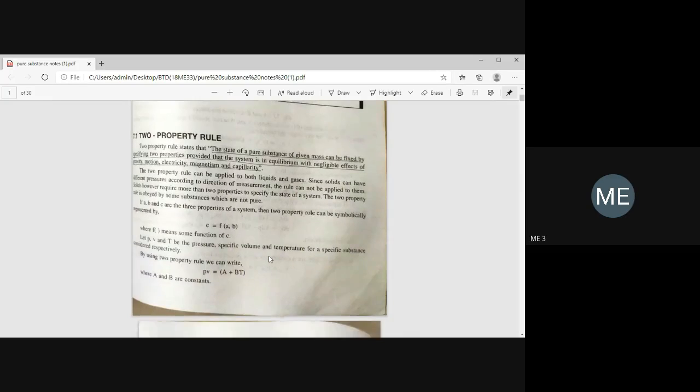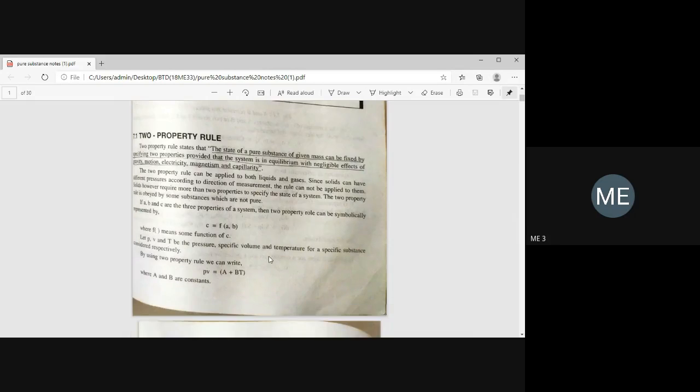You have already studied entropy. It is a property, so it is fixed by two properties, like temperature and heat. So anything fixed by two properties is called the two property rule. It is represented by C = f(A, B).